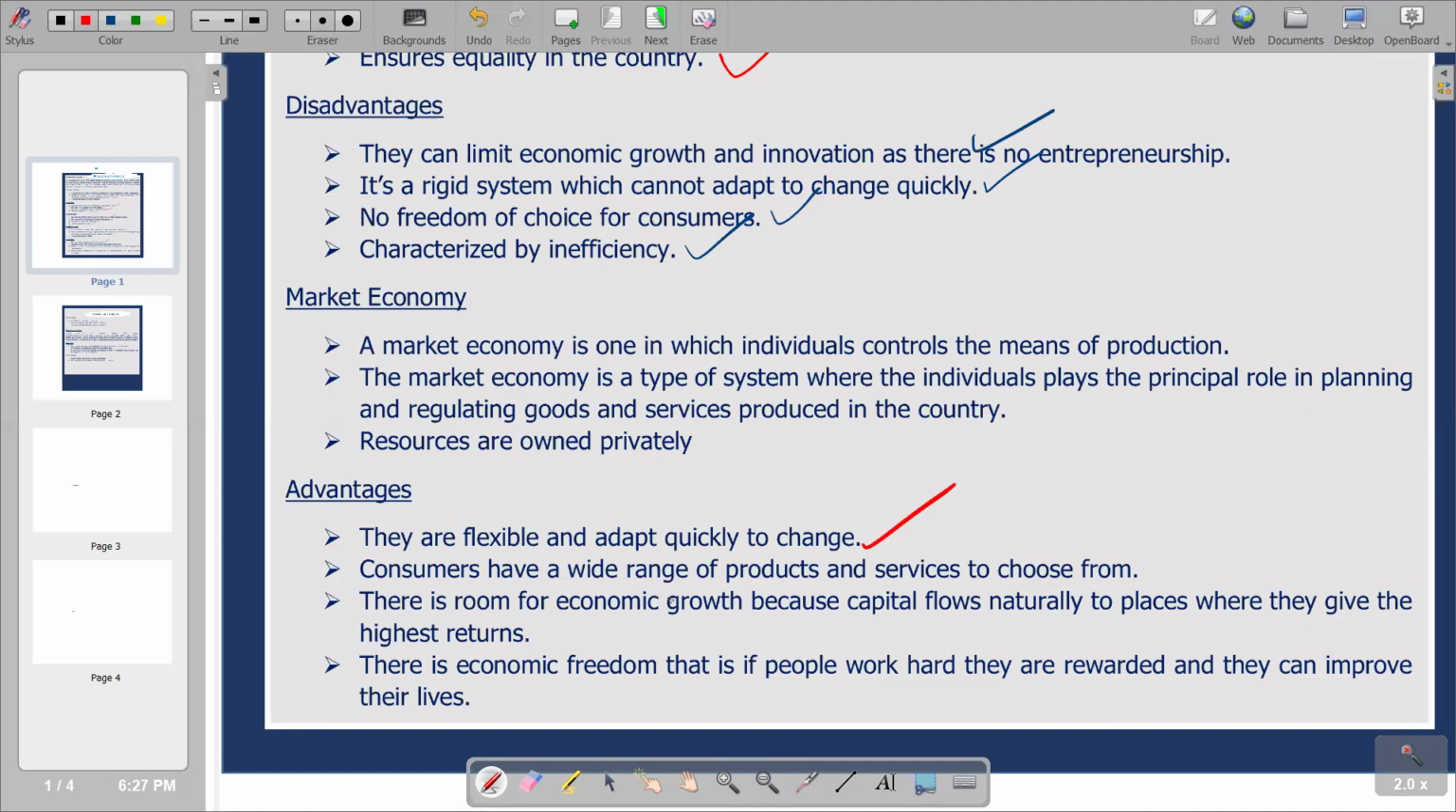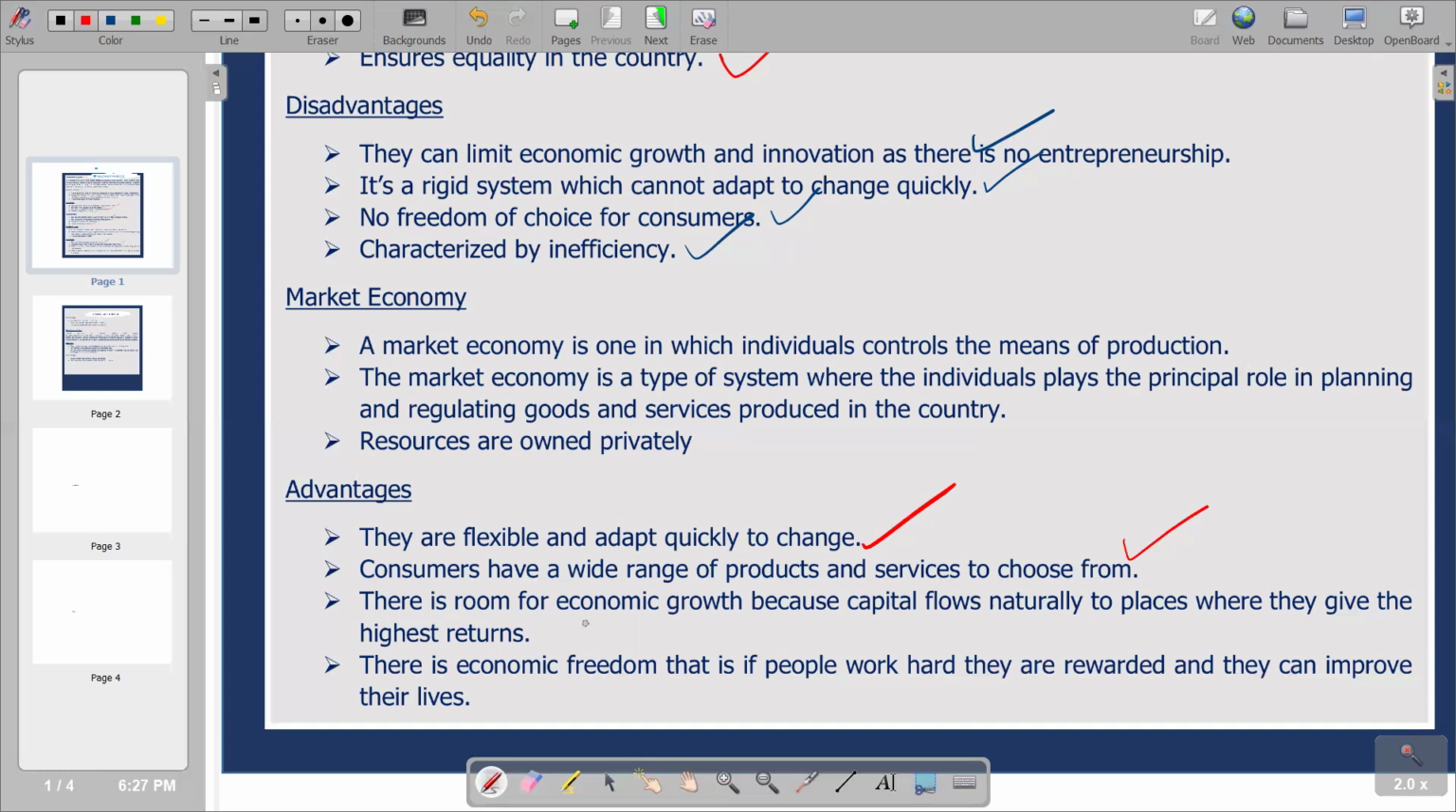Second point, consumers have a wide range of products and services to choose from. Since we are saying there's private ownership of businesses, it means we are going to have more businesses operating, and by having more businesses operating, consumers are going to choose from a wider base. So that becomes an advantage from the consumer's point of view.